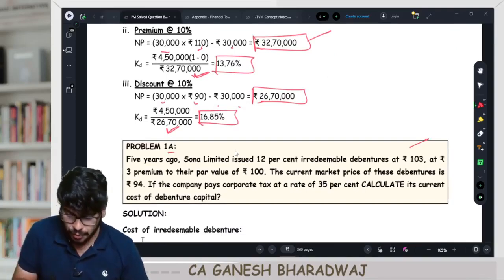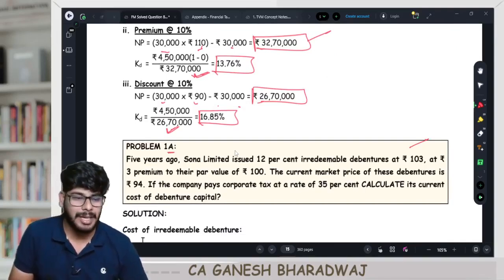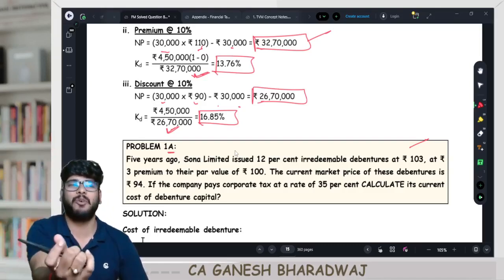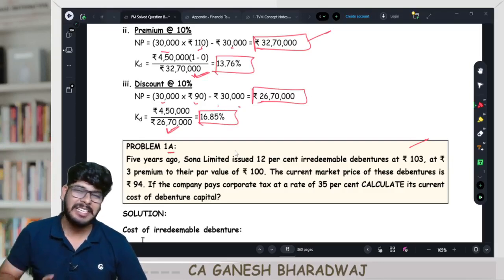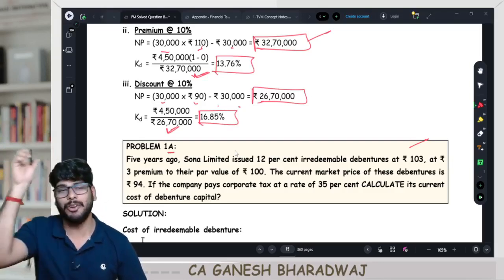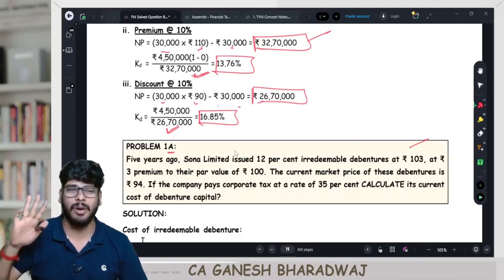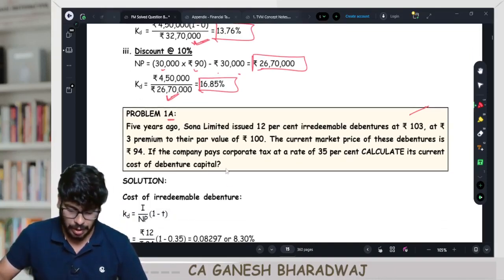And I'm also giving it a unique numbering called 1A. The reason is, it is very similar to question number 1, except for one minor change. Tomorrow when you're revising, if you look at this minor change alone, you will be sorted for the sum. You need not go through the entire sum once again. What is that? I will tell you right now.